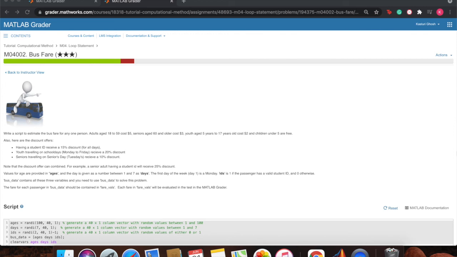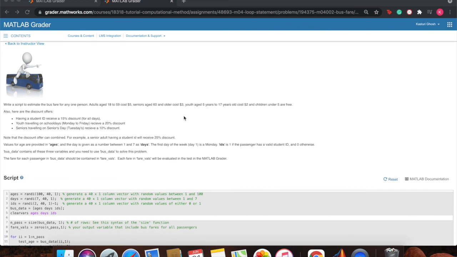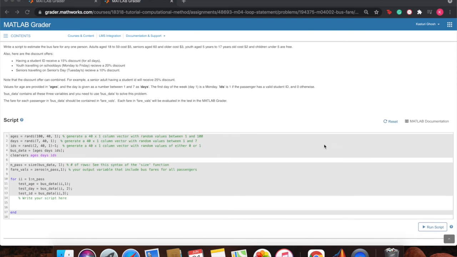And a tutorial question that I would like you to visit to get an understanding of how to convert code written for one person into code written for many people is module 4 question 2. So please take a look at the solution. In this question, we've asked you to write the code for just one person. But if you look at the given script, we've already made a loop here that makes it applicable for all passengers.